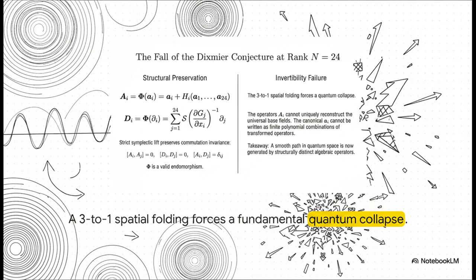We've got structural preservation on one side. The strict symplectic lift perfectly preserves commutation invariance, meaning the commutators of A_i and A_j equal 0. But on the other side, because of that 3-to-1 spatial folding we talked about a minute ago, a quantum collapse is practically forced. The operators A_i simply cannot uniquely reconstruct the universal base fields. It's like a broken mirror. The canonical lowercase a_i cannot be written as finite polynomial combinations of our transformed operators.